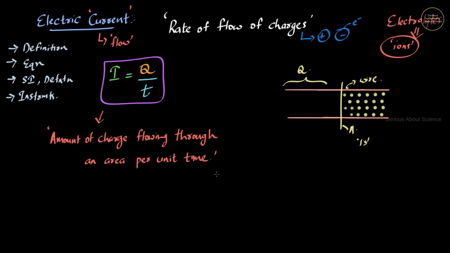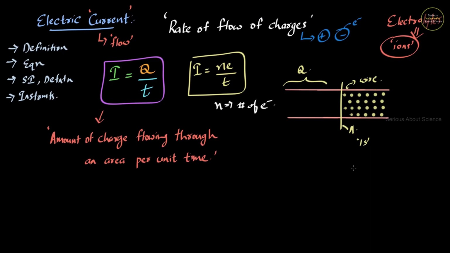Now again, in the last video we have seen a relation for the net charge, that is Q is equal to Ne. If I substitute that relation here, we'll get another expression, that is I is equal to Ne by T. So you can remember these two equations for current. One is I is equal to Q by T and second one I is equal to Ne by T, where N is the number of electrons.